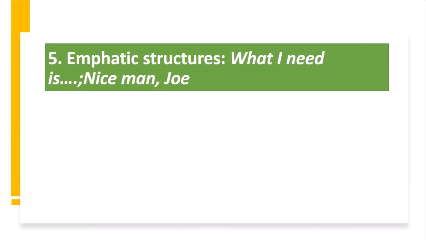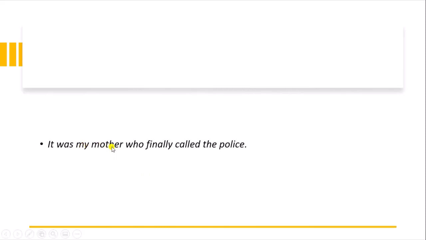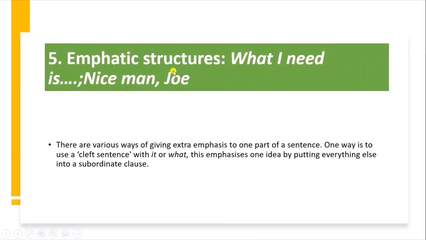Emphatic structures. There are various ways of giving extra emphasis to one part of the sentence. One way is to use a cleft sentence with it or what. This emphasizes one idea by putting everything else into a subordinate clause, like it was my mother who finally called the police. So what we have done, emphatic structure, what I need, is emphasizing one part of the sentence. So it is called a cleft sentence with it or what.